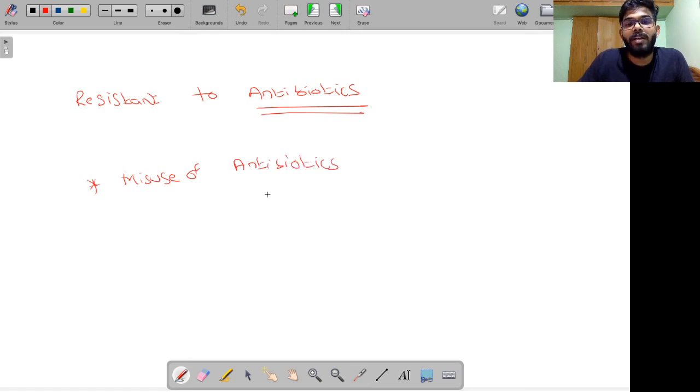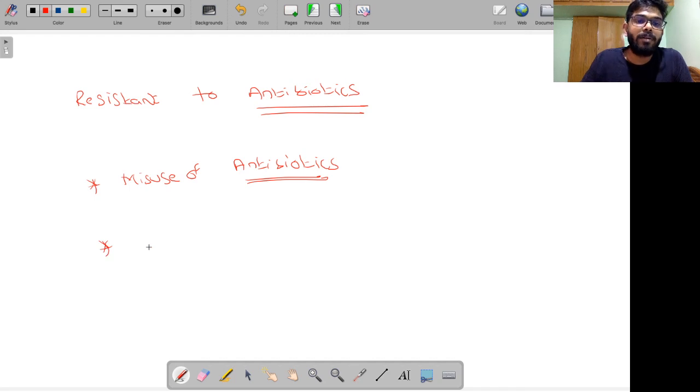Antibiotics are effective when you are suffering from a bacterial infection. But you are consuming antibiotics without even consulting a physician, a doctor. The doctor also nowadays tends to prescribe an antibiotic because it is a way to get you cured easily. Imagine, would you like to visit a doctor who says just wait for 5 days, it will go away on its own? No, we all want fast recoveries, a faster cure. So even doctors are under pressure to keep prescribing antibiotics for you. First is misuse of antibiotics.